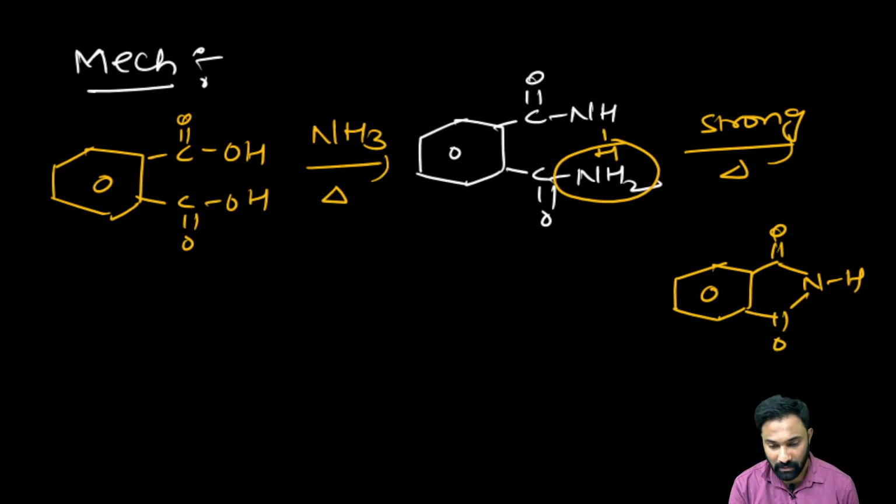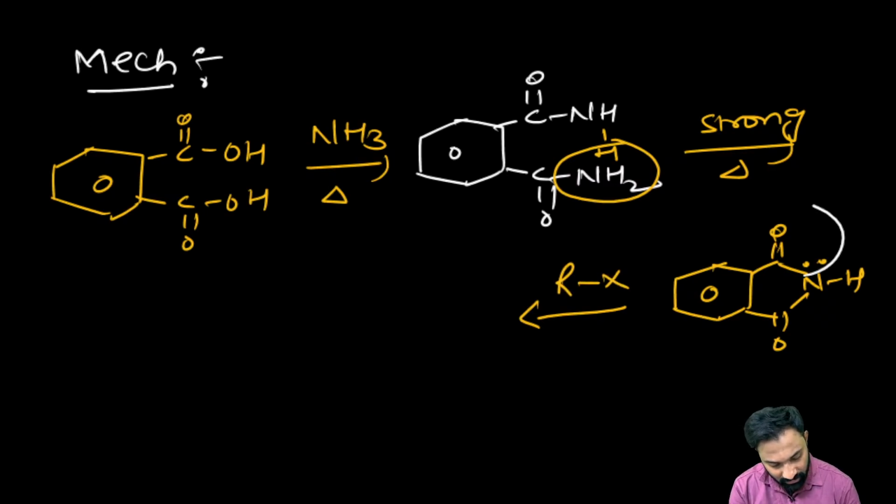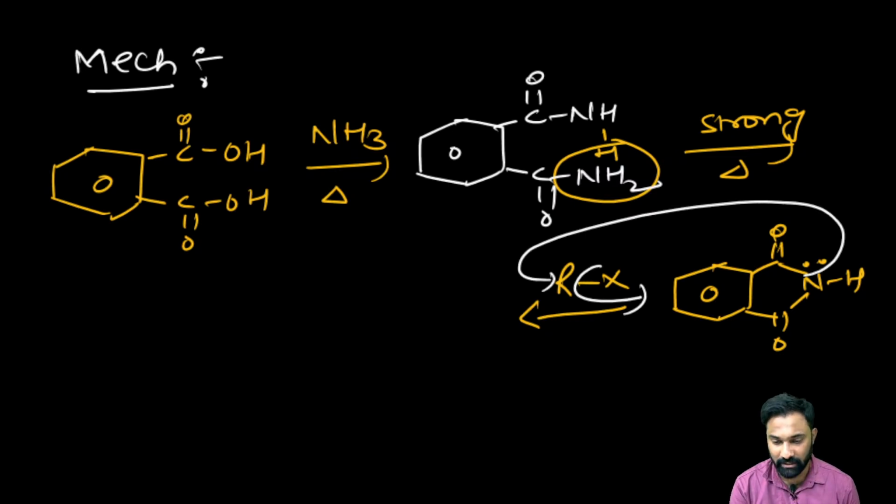As the ammonia has eliminated, we got which one? Phthalimide. After getting the phthalimide, now the nitrogen is having the lone pair of electron and we are having the 1 degree alkyl halide. This nitrogen lone pair of electron will go and attack from the back end and the halogen, being a good leaving group, will be eliminated. Clear?